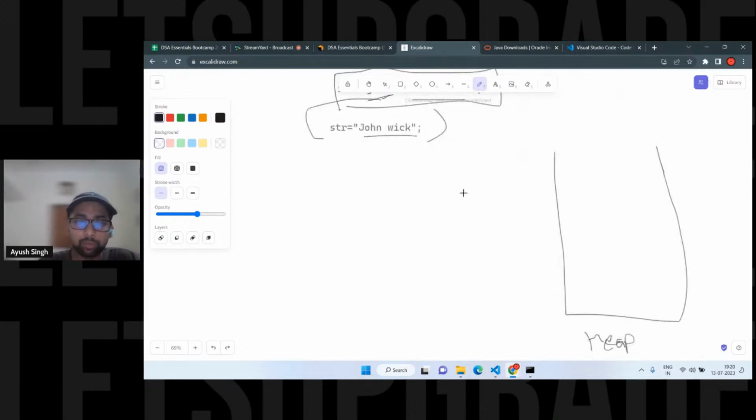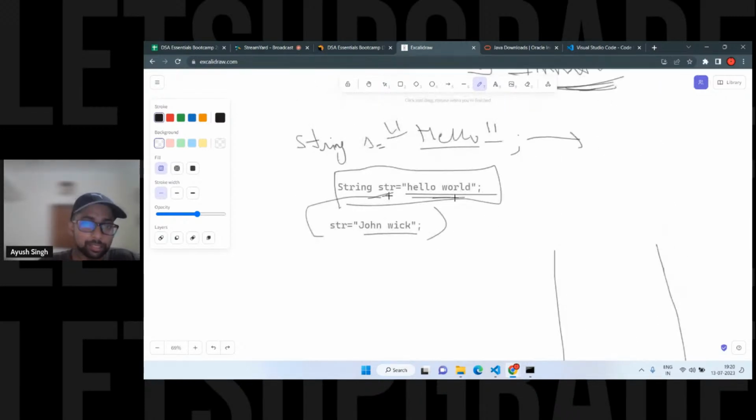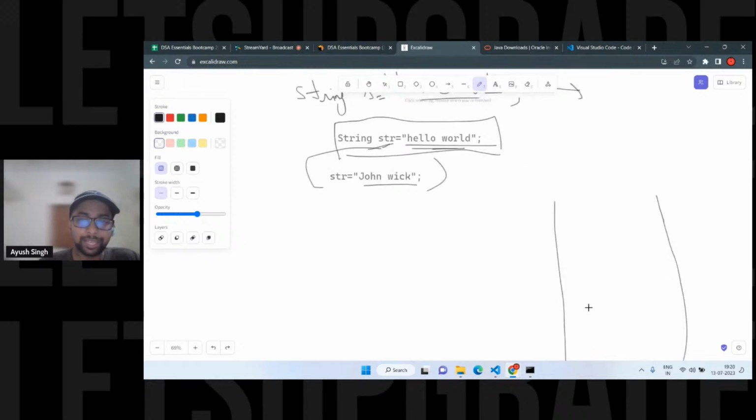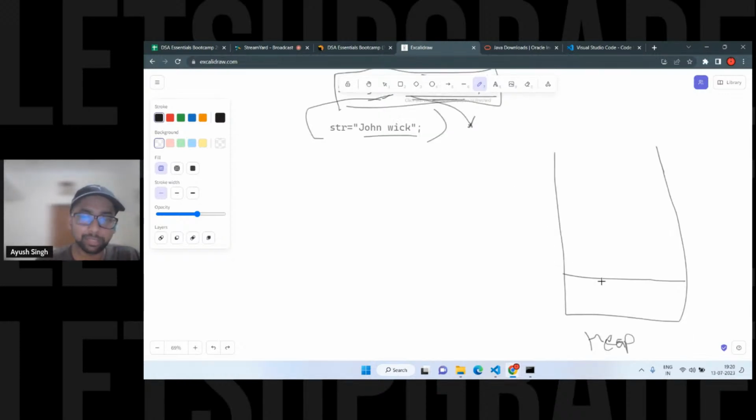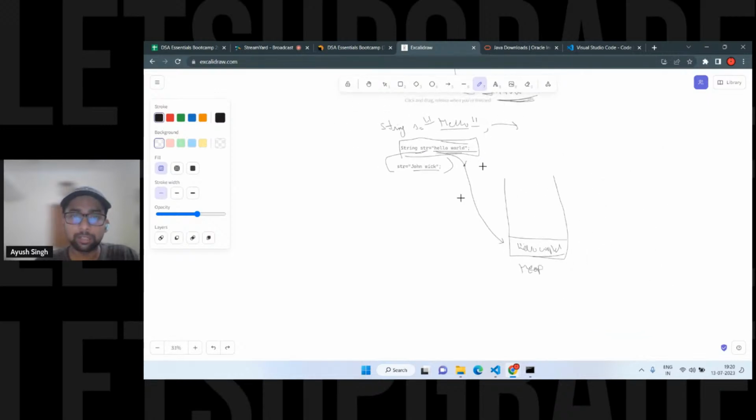Whenever we write String str = "hello world", it takes a space in the heap memory. The value is stored, and obviously there are some bytes of space for the characters. It takes 2 bytes for each character, but that is a different point behind the scenes. Let's suppose it stores the hello world somewhere here. Then str will point to this particular address.